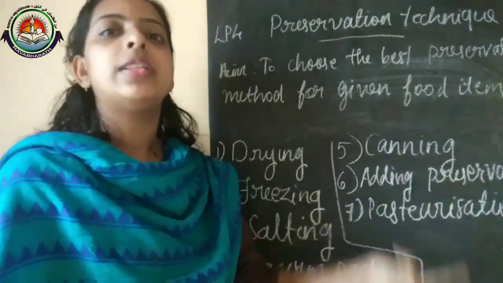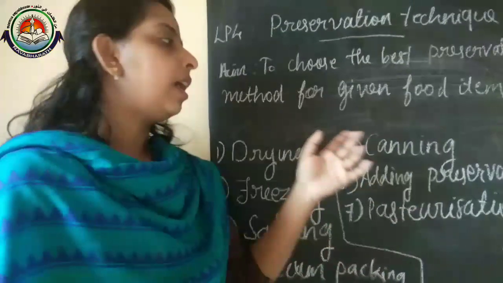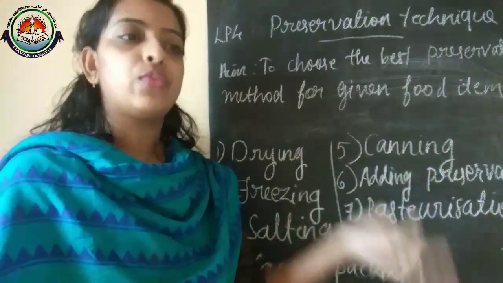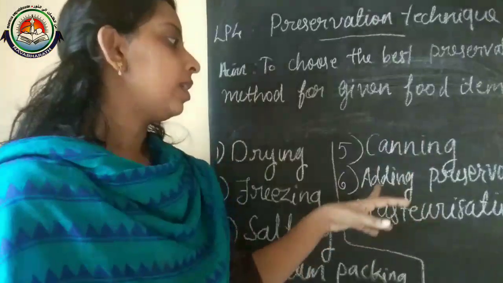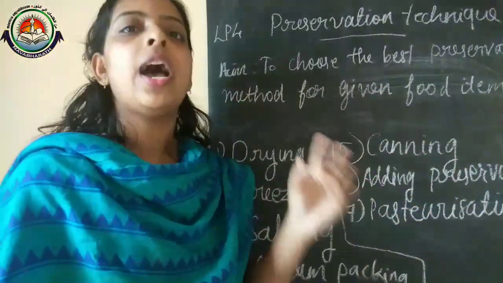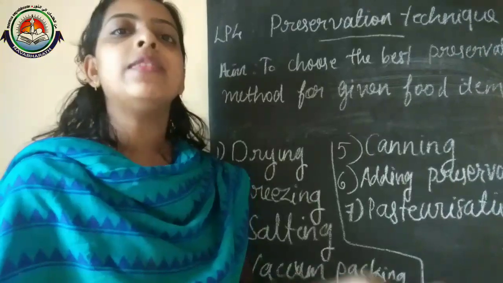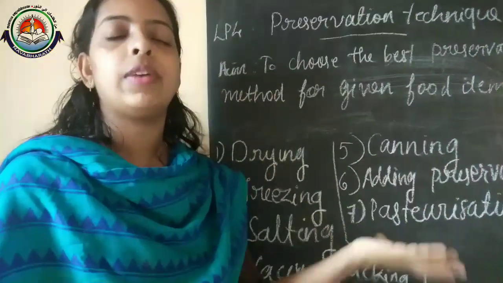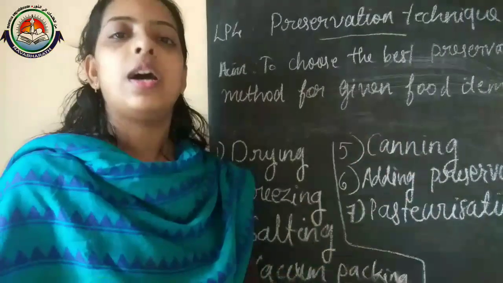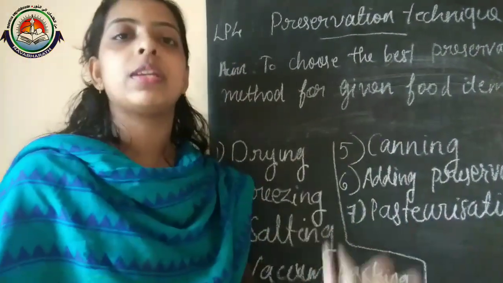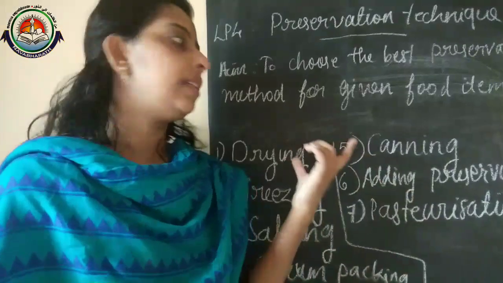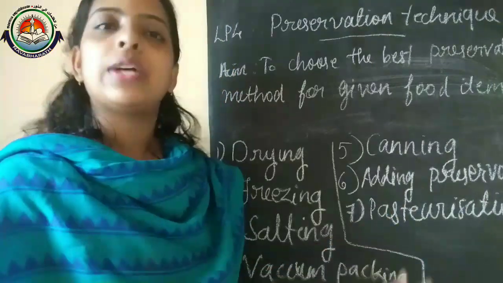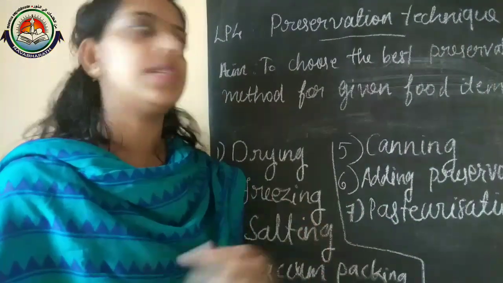The same way we can use it for various kinds of vegetables, fruits and nuts. And adding preservatives means that we can use natural or artificial preservatives, like when we are preparing sauce, juices, jam, and pickle, we can use preservatives. Then pasteurization, which mainly happens in milk.